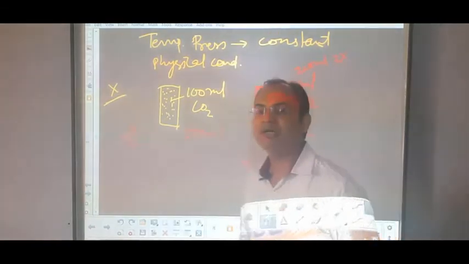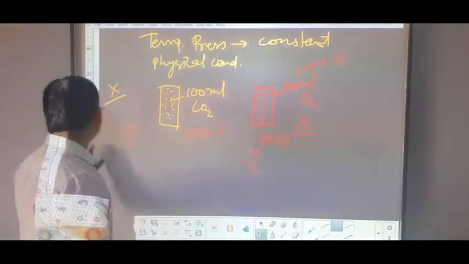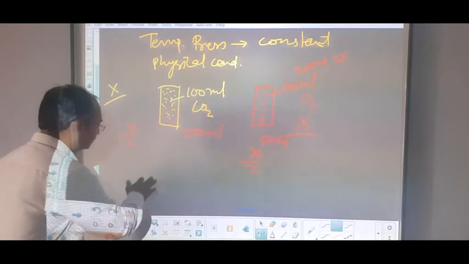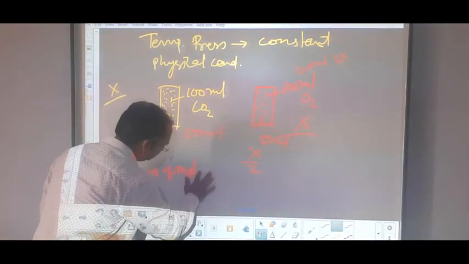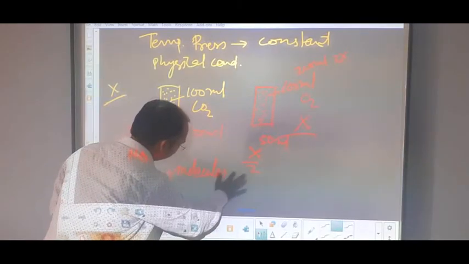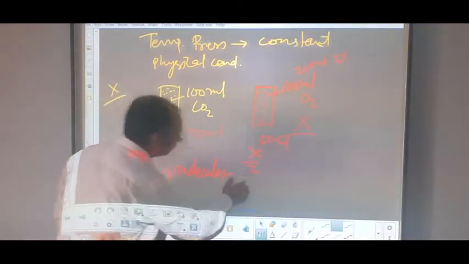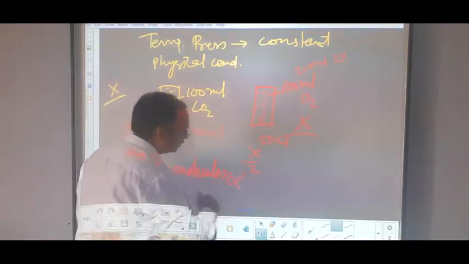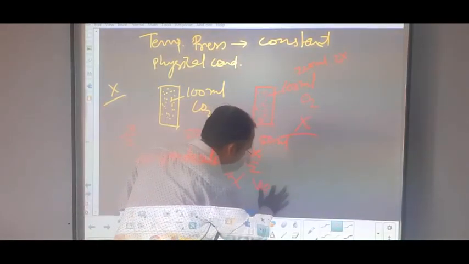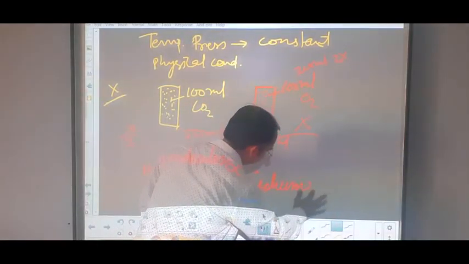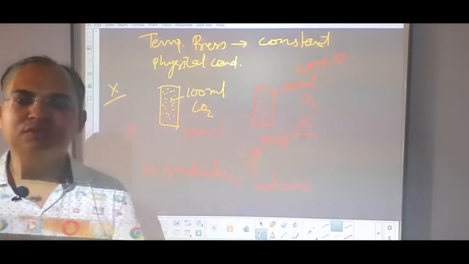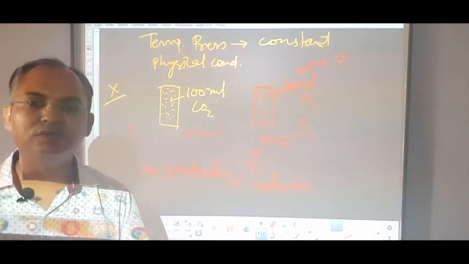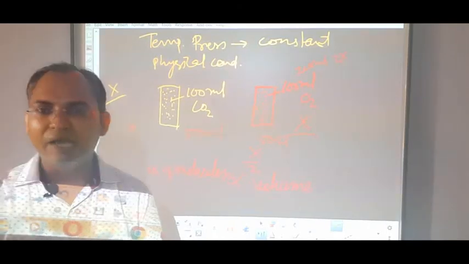So Avogadro's law can also be stated as: the number of molecules of a gas is directly proportional to the volume of the gas, or the volume of the gas is directly proportional to the number of molecules of the gas. This was Avogadro's law.